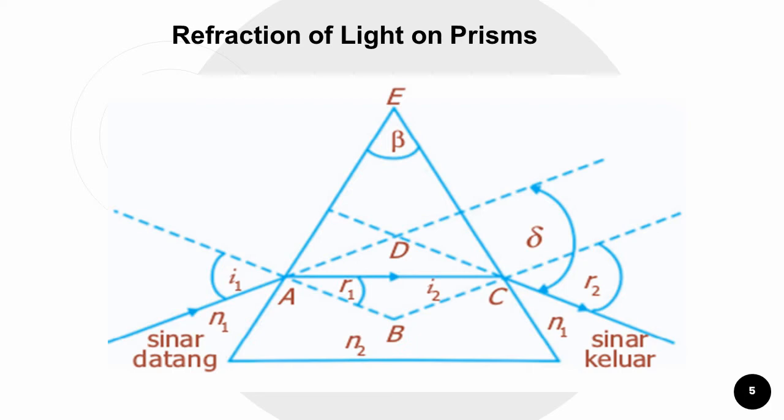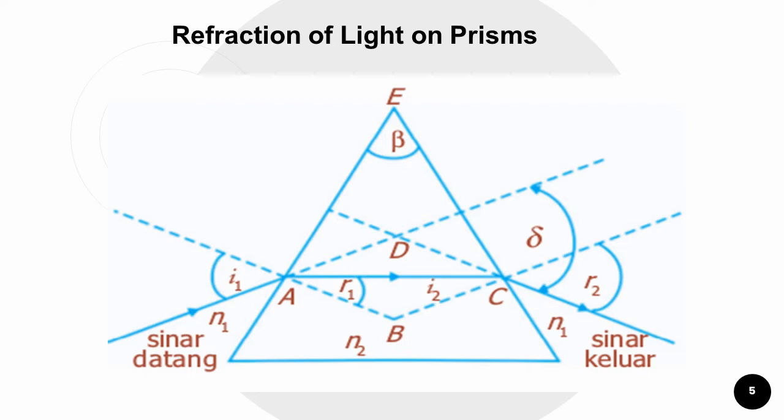Refraction of light on prisms. A prism is a transparent object made of glass that is bounded by two plane surfaces that form a certain angle. These are called the refracting planes, and the angle formed by the two refracting planes is called the refracting angle, or beta.